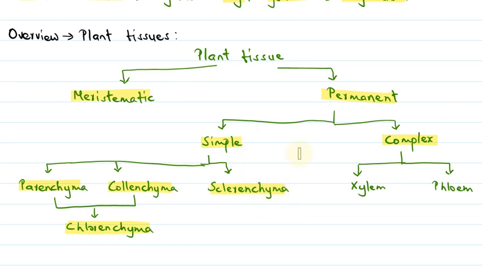Then after the simple permanent tissues, we'll talk about the complex permanent tissues. The complex permanent tissues are further divided into two types: the xylem tissue and the phloem tissue. Xylem tissues are of different types like xylem vessels, tracheids, etc. Phloem tissues are also of different types like the sieve tubes and companion cells.